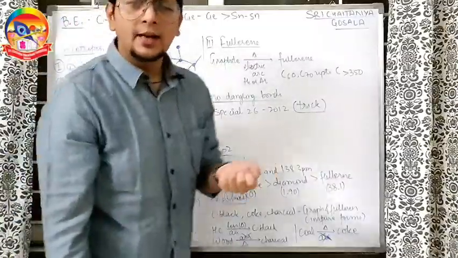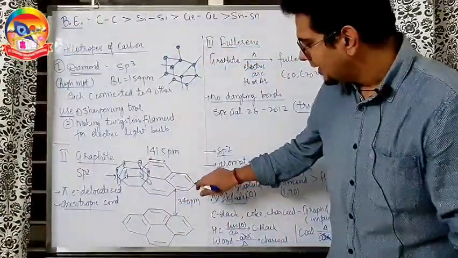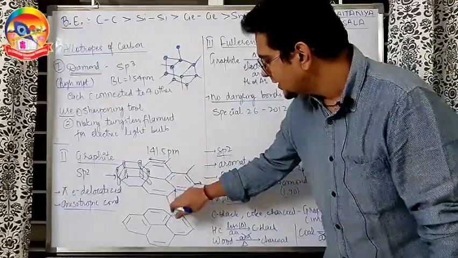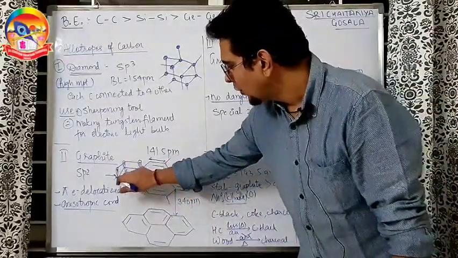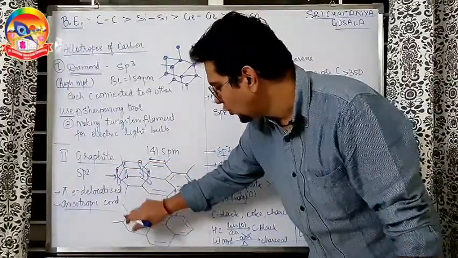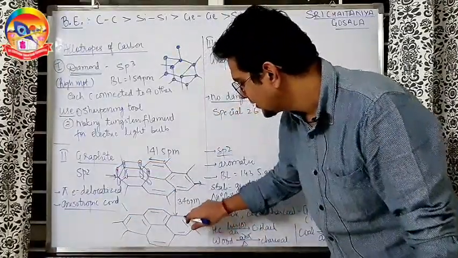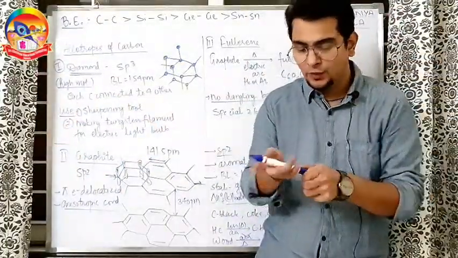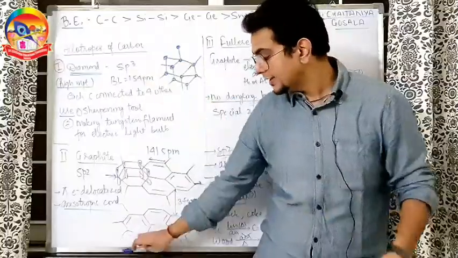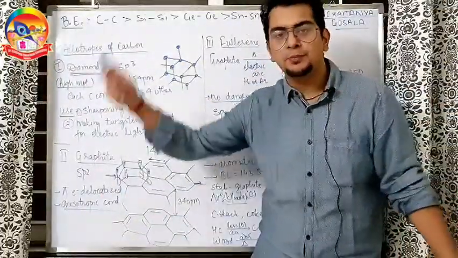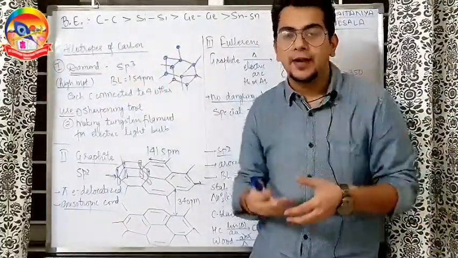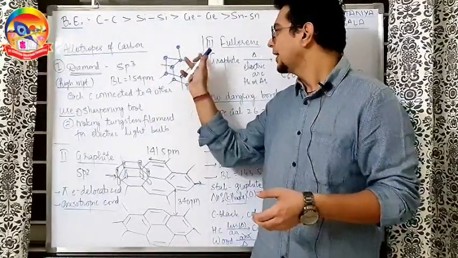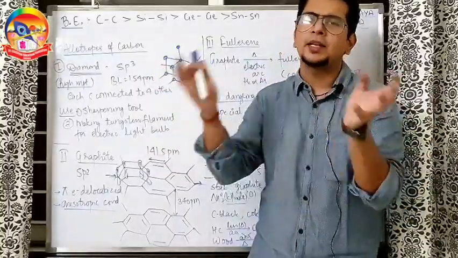Sir, what is the meaning of this dangling bond? You can understand, in graphite, in the corner, these carbons are free to make the bond. You understand? In the corners, these carbons are free to make the bond. What does it mean? Finally, whosoever will be the last carbon, he is the last carbon, so he will be free to make the bond somewhere here, and by mistake what he will do, because his valency is not yet satisfied, by mistake he will pick up one impurity with him. So in graphite, or for example diamond also, the last bonds, last carbons in the diamond also, they are free to react with the impurities.